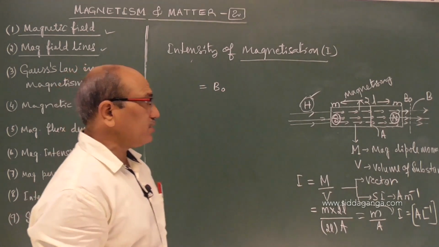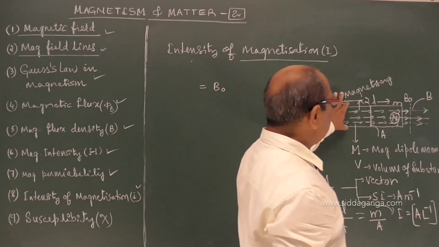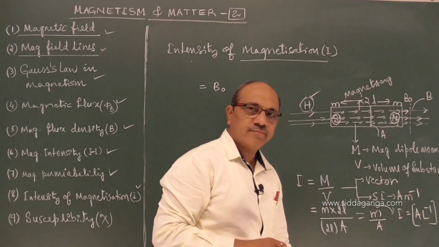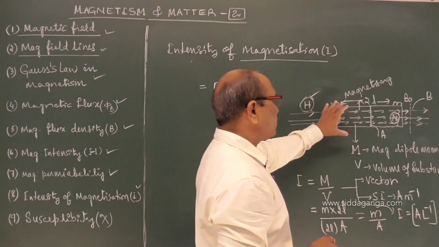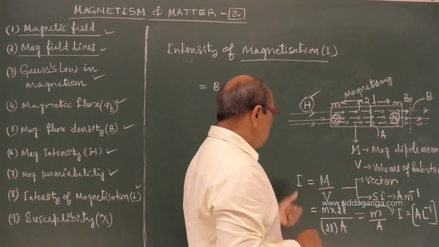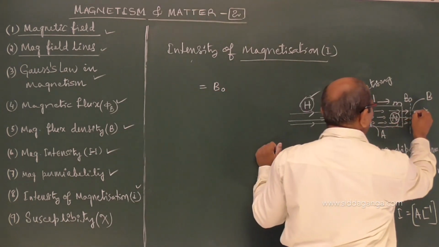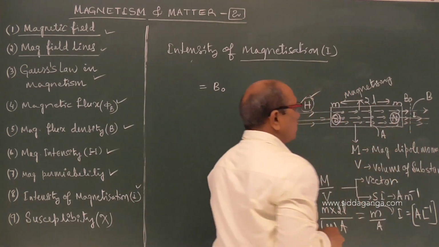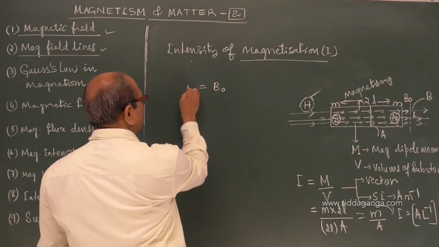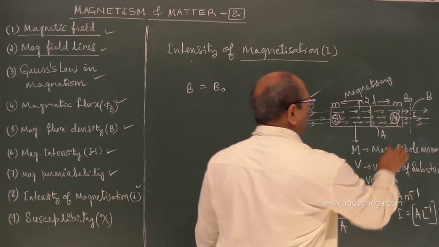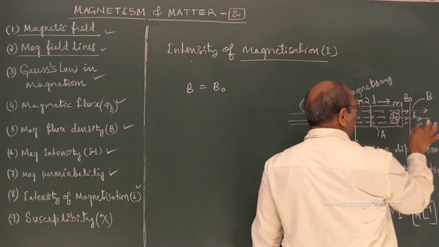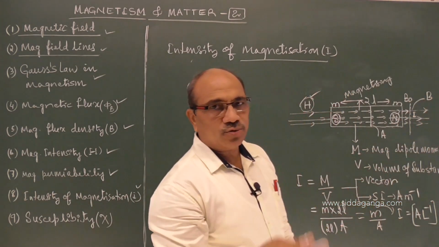So B naught was present before this substance was placed in that region. When I placed this, due to magnetization, a new magnetic intensity appears. The net magnetic field across the surface I am showing is the sum of the two.